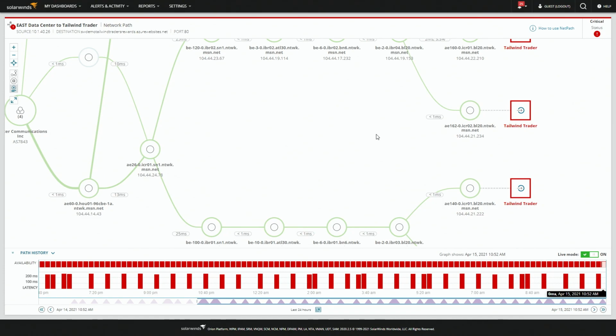So this tells me if someone in one of our branch offices calls and says, hey, I'm having a problem getting to the Tailwind server, let me look. I look at this, network's clean all the way to the end. Oh, someone turned off the server or powered down the VM or shut down the cluster. Since we're testing port 80, maybe they forced everything to 443 and they're no longer redirecting.